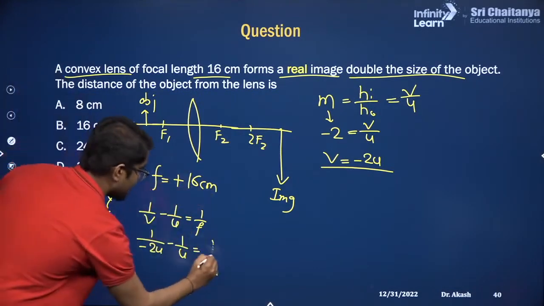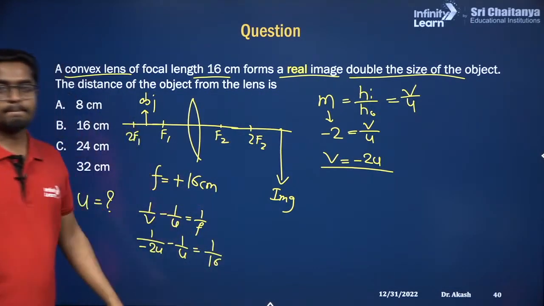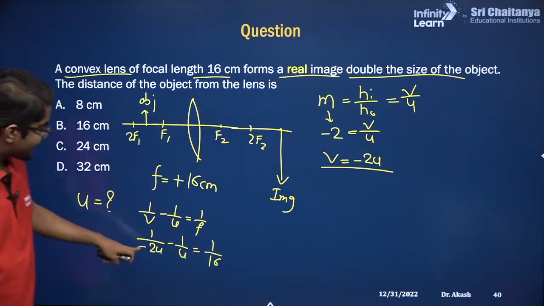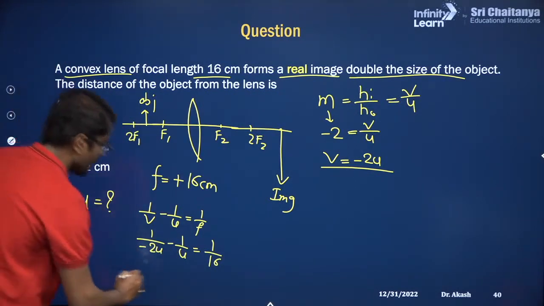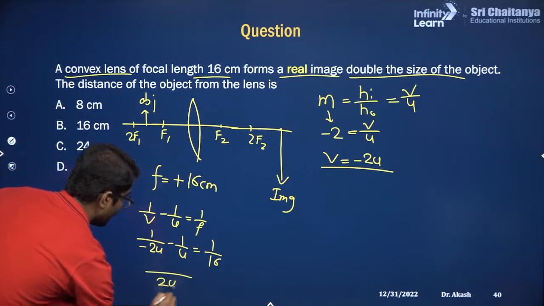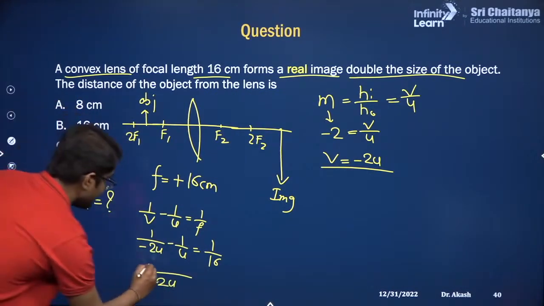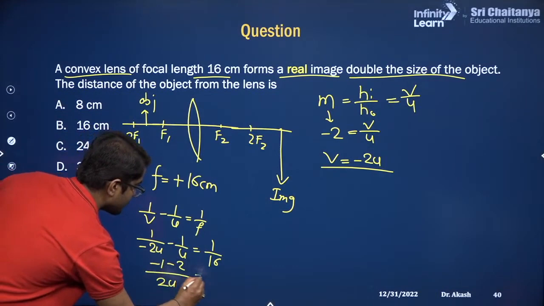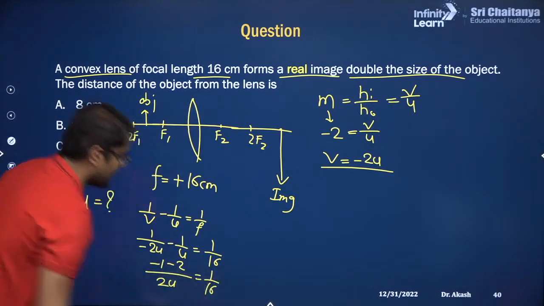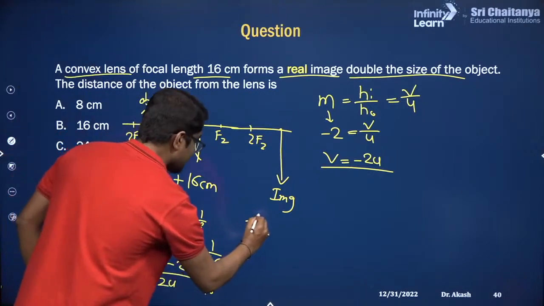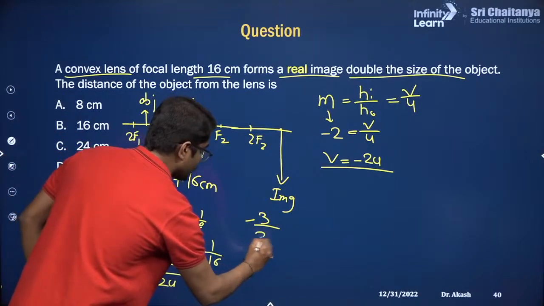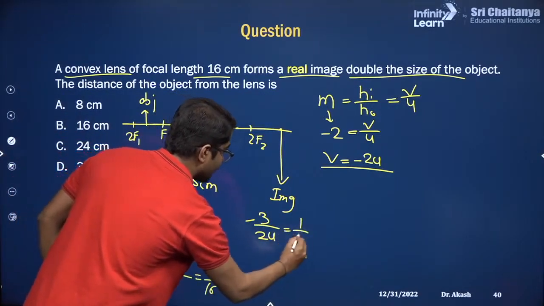Plus 16. 1 by 16. What is the LCM of 2U and U? LCM is 2 times U. So this is minus 1 minus 2, this is 1 by 16. So minus 3 by 2U is 1 by 16.